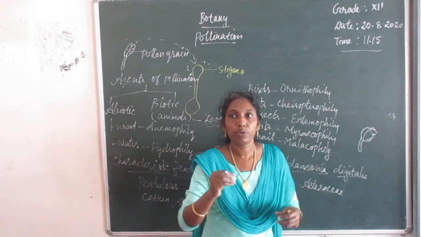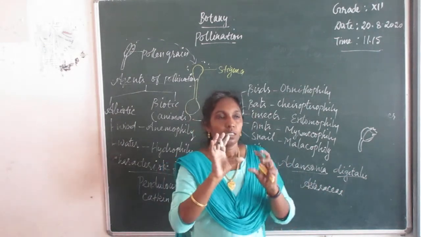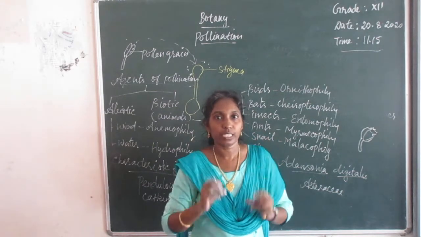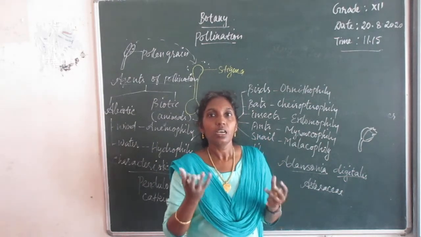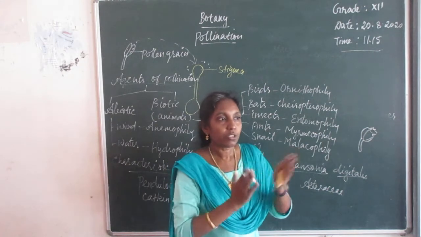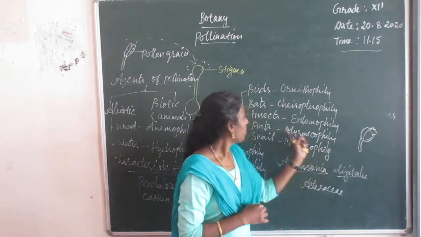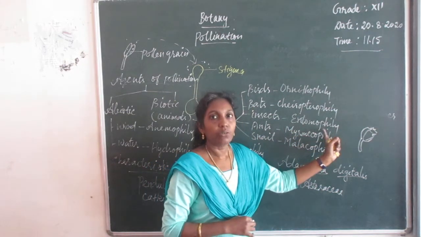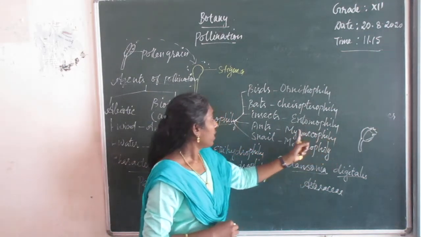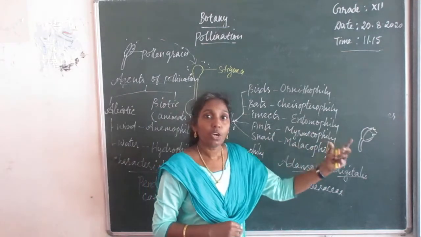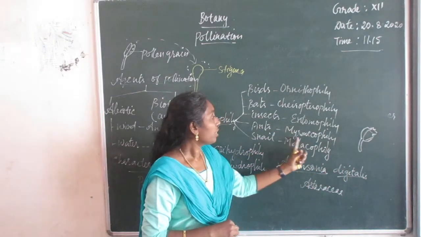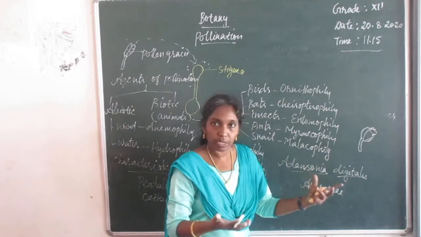Sometimes some flowers produce honey-producing cells, nectary cells secreting honey. So sometimes the proboscis of the insect pierces and sucks the nectar from these plants. That's the adaptation found in entomophily. Then ants pollinating flowers are called myrmecophily.